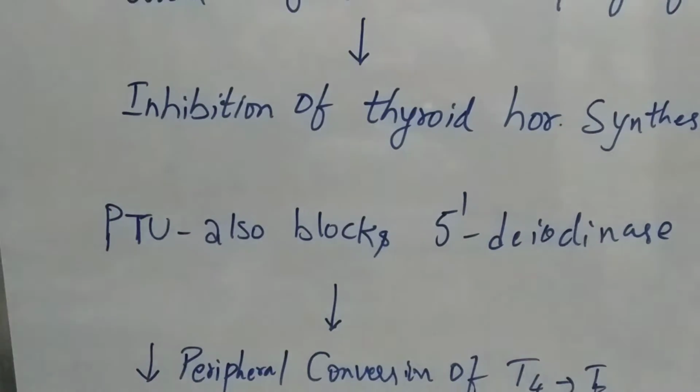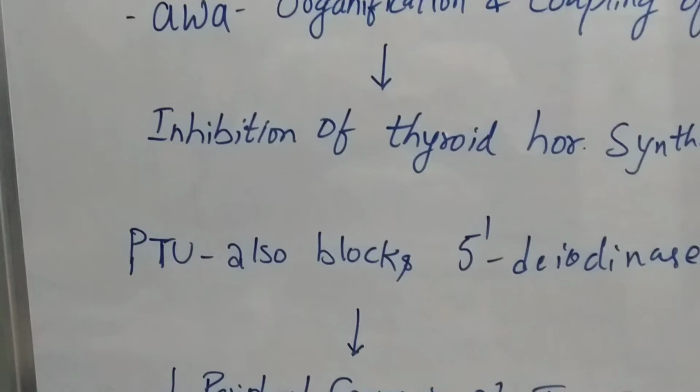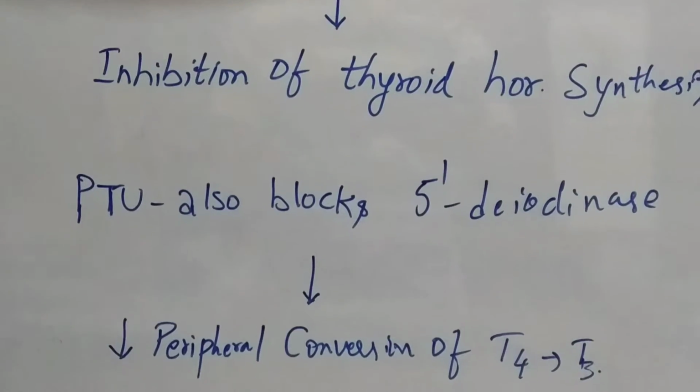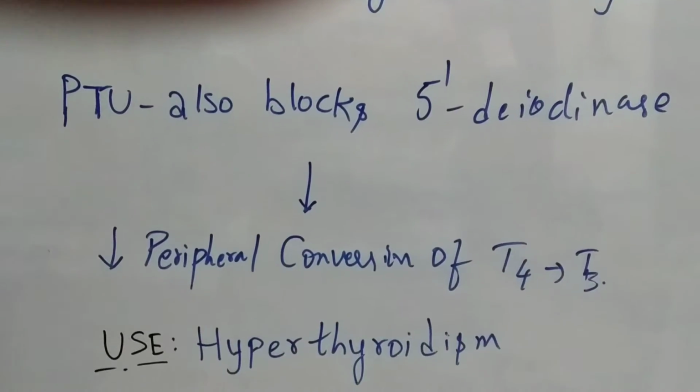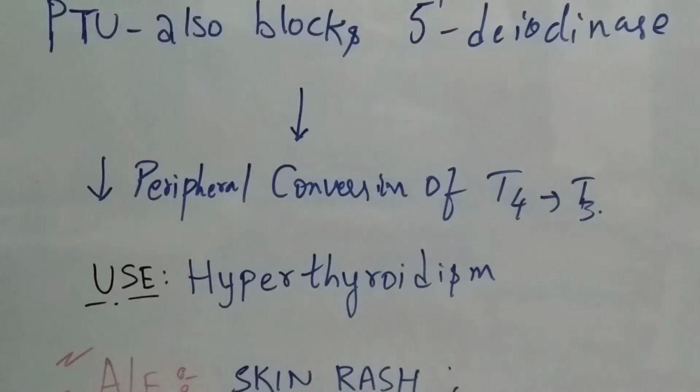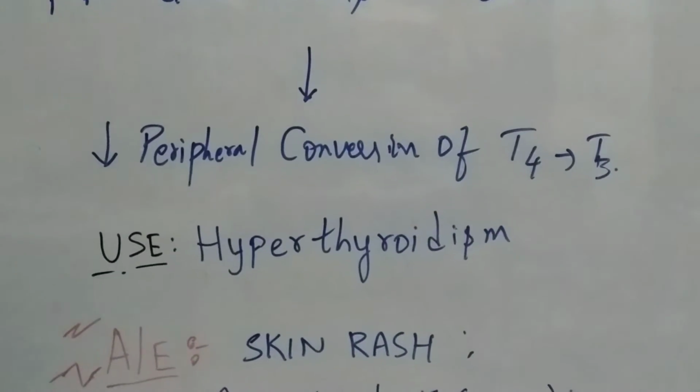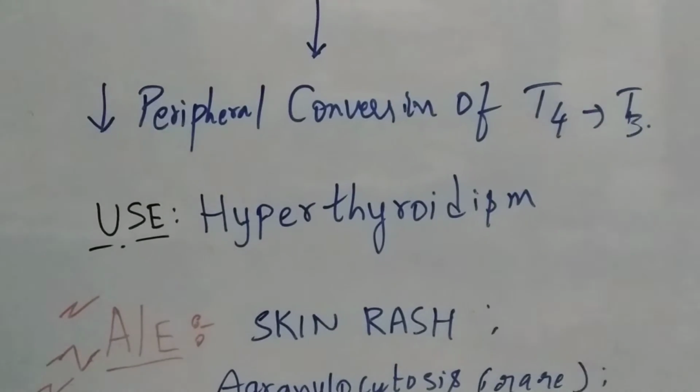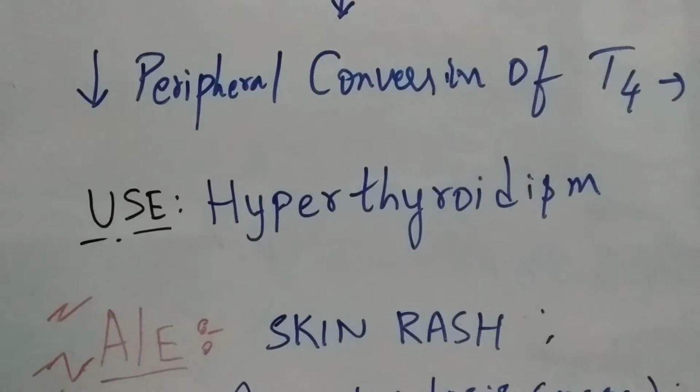Propylthiouracil also blocks 5'-deiodinase, which ultimately leads to decreased peripheral conversion of T4 to T3. So what is the use? Hyperthyroidism. It is used in hyperthyroidism.